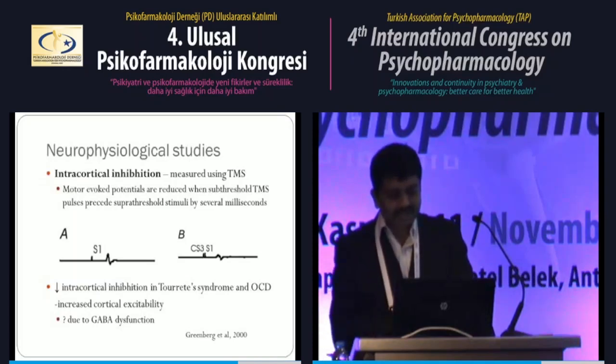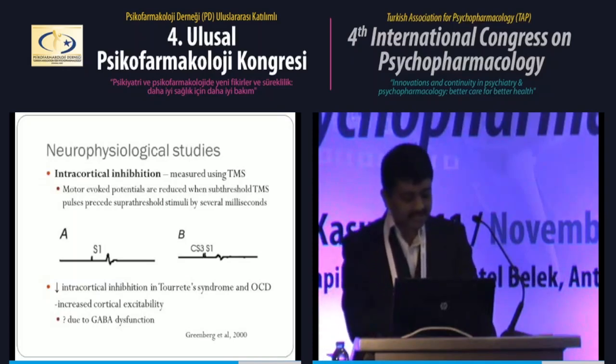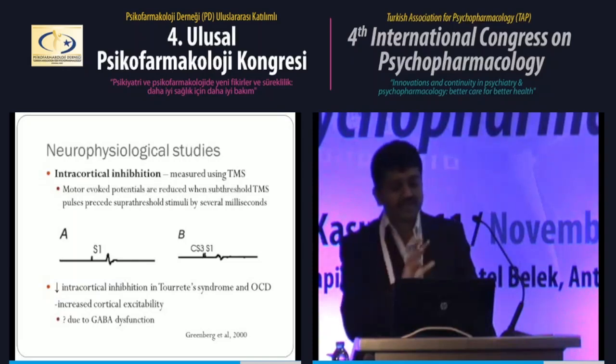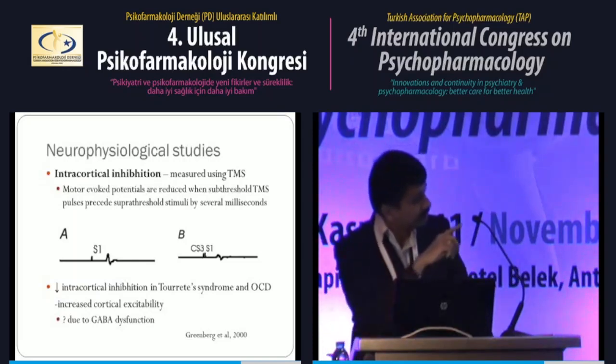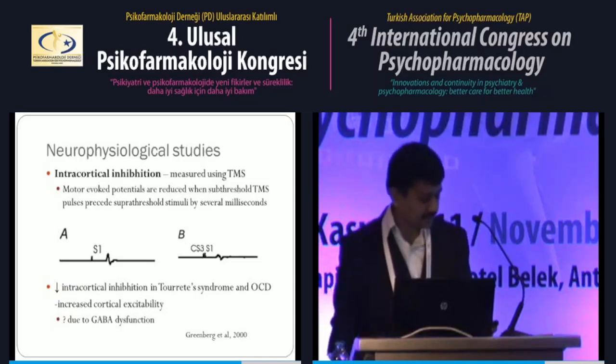And in normal people, what has been seen is that if a subthreshold stimulation is given before the magnetic stimulation, not exactly in the same area but somewhere around it, the amplitude of the EMG response decreases.